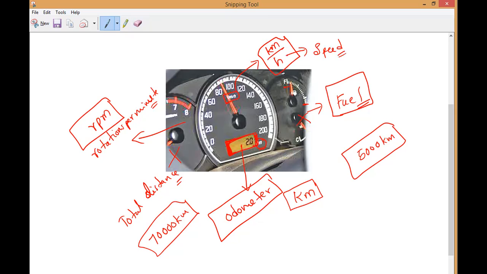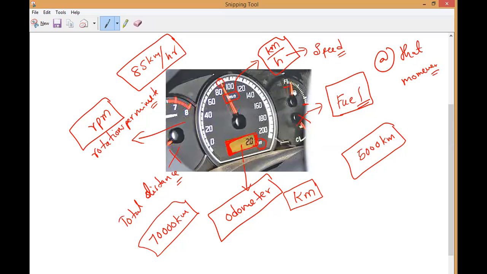So here, at what speed is the body moving now? Around 85 kilometer per hour. Yes or no? 85 kilometer per hour. Now, is this the speed of the body before, after, or at this moment? At that moment, sir. Whatever speed your body is traveling at that moment, that is shown by this outer one. Is it yes or no? This is the one which shows our body's speed.